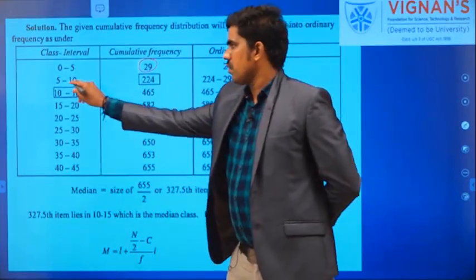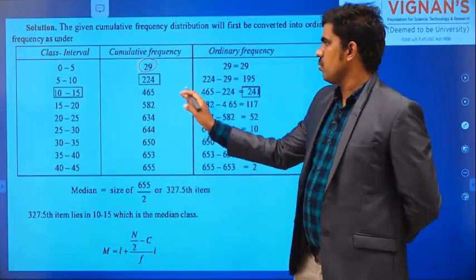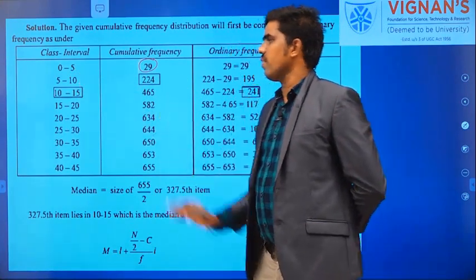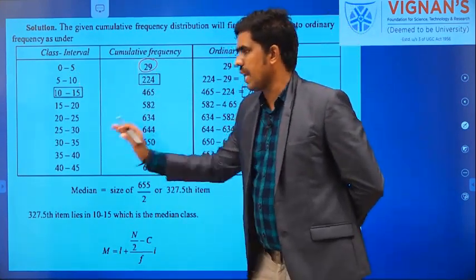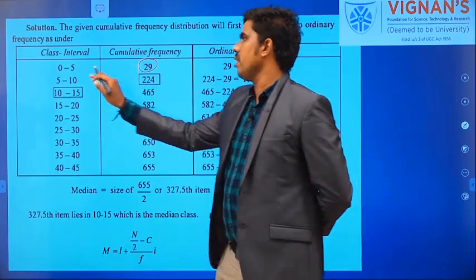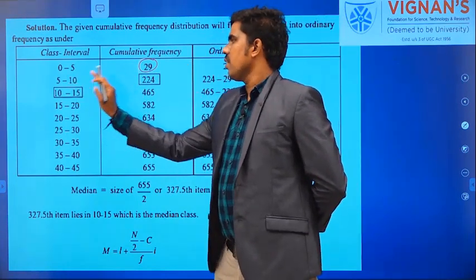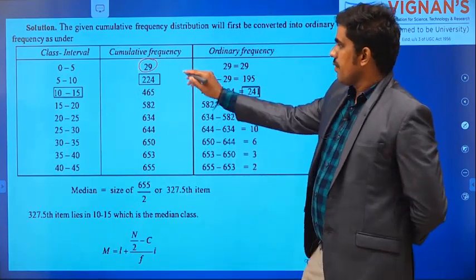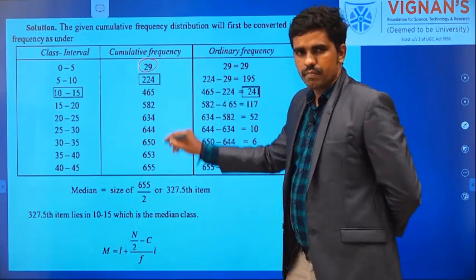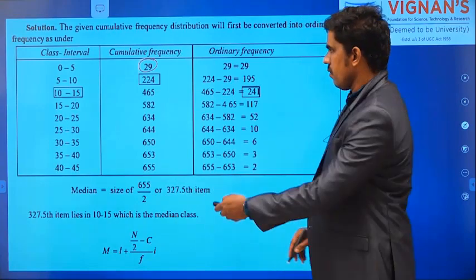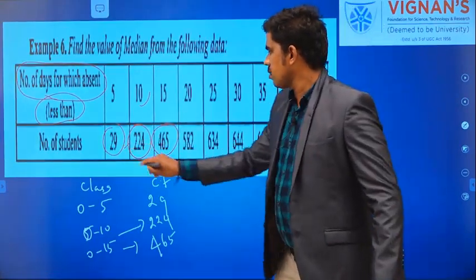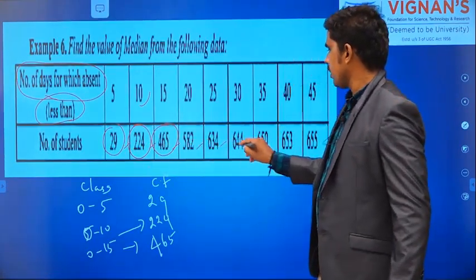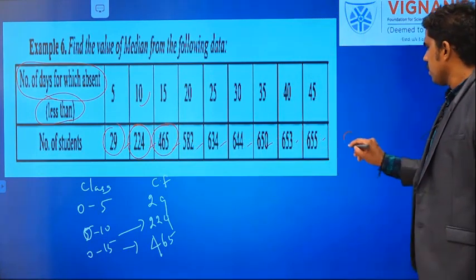It is not 5 to 10, it is given up to 10, that is 0 to 10. But I need exclusive class intervals. So I am writing in this way: 0 to 5, 5 to 10, 10 to 15. So the given values are cumulative frequency. In that table, these values are cumulative frequency, right?